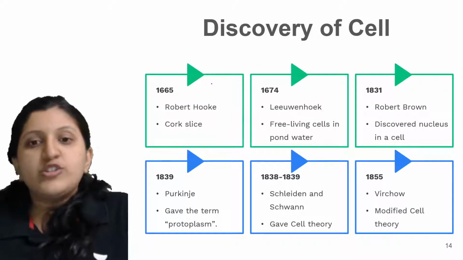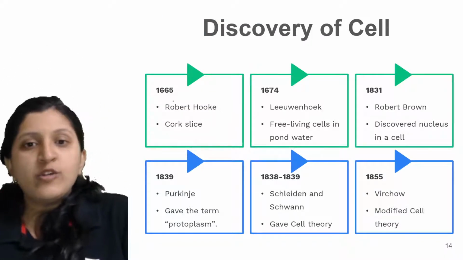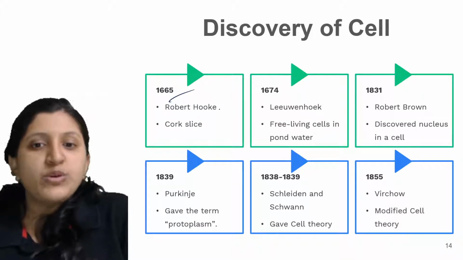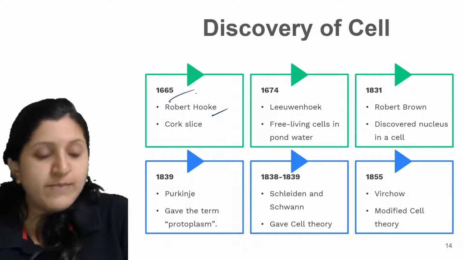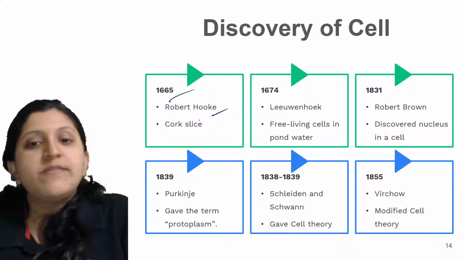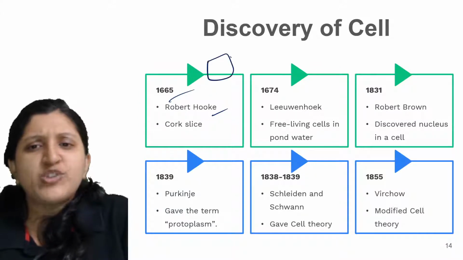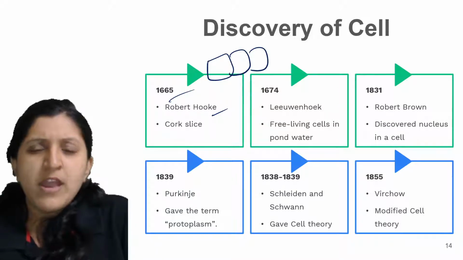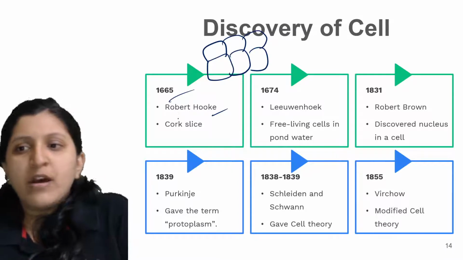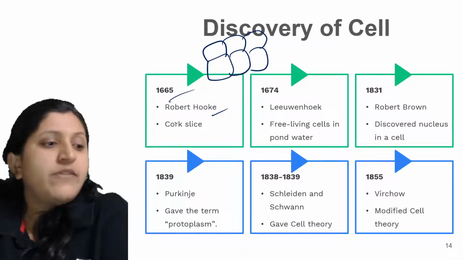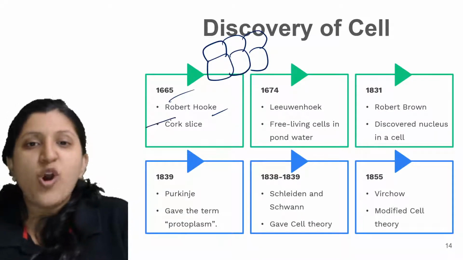Okay, so in the year 1665, Robert Hooke observed, not developed, sorry, observed the cell. Some room-like structures he started observing, so he was not so sure about that. Then you can see that he observed it in a dead cell, and that is a cork slice.